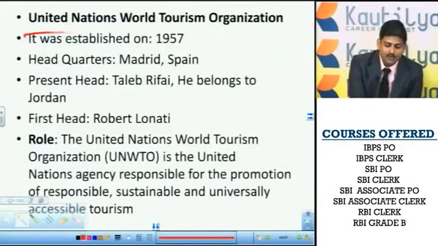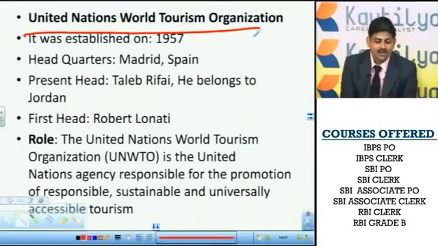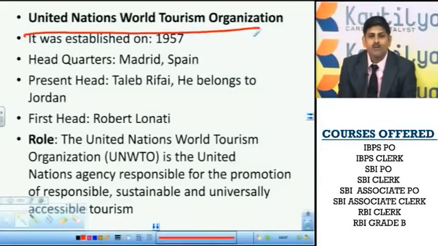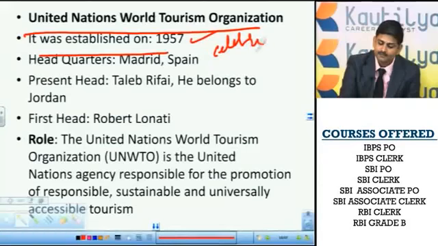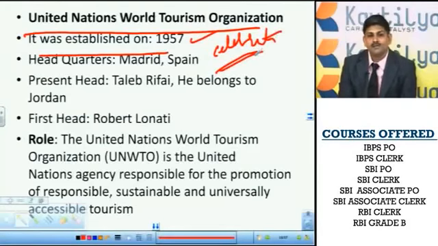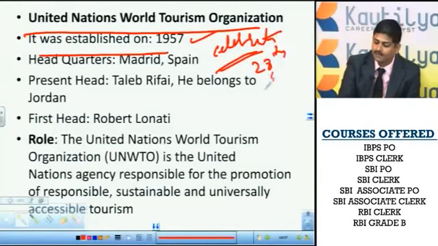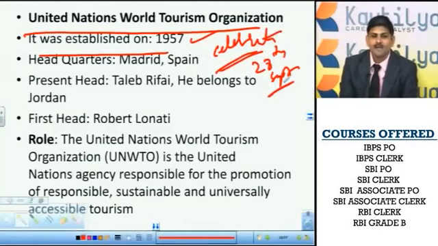Next, WTO. It's not the World Trade Organization. Here I am talking about UNWTO, the United Nations World Tourism Organization. Again, it is another important organization for human beings, and it is becoming most popular like other organizations of the UNO. It was established in 1957. On which day do we generally celebrate World Tourism Day? 28th September. 28th September is celebrated as World Tourism Day.